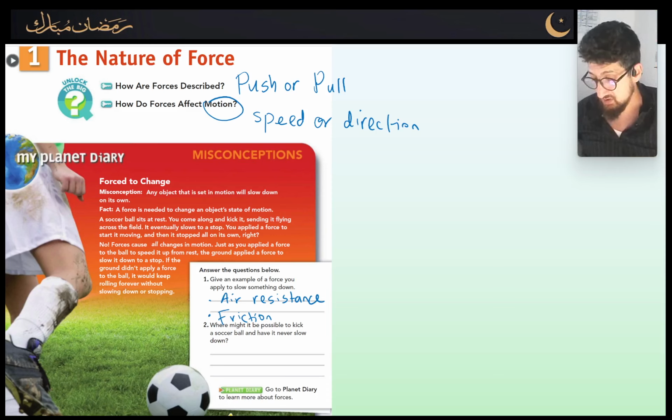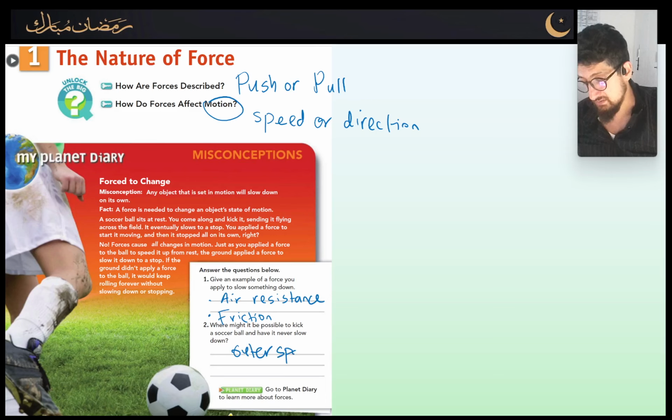Where might it be possible to kick a soccer ball and have it never slow down? Okay, I want you to think about that one for a second. Where might it be possible to throw a ball and never have it slow down? Well, the only way that is possible is in a place with no air resistance and no friction whatsoever. Now, where is a place with no air resistance? Well, no air resistance means no air. Well, I think most of you have figured it out. It's outer space, isn't it?